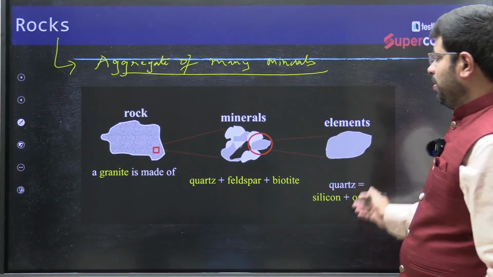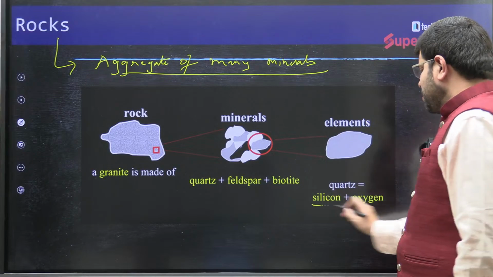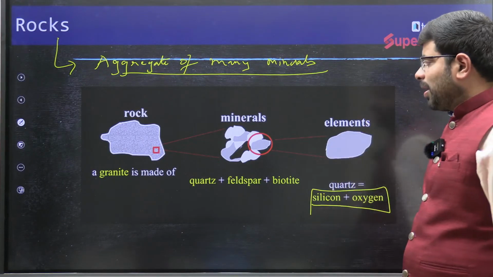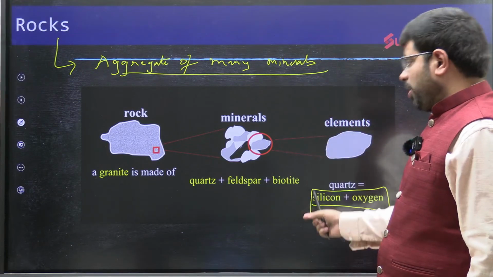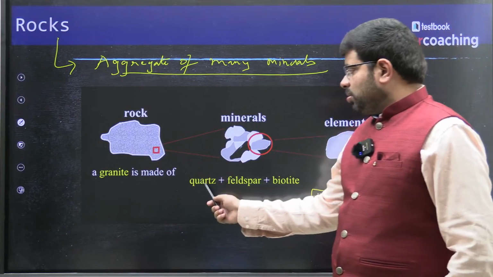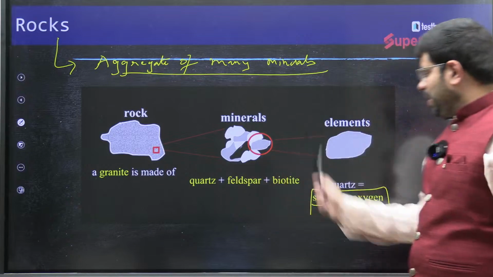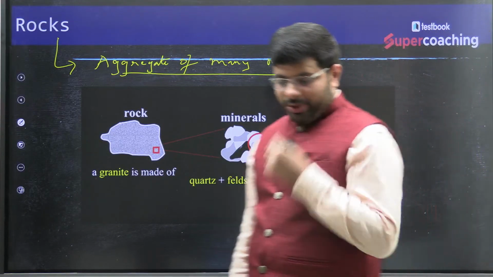Consisting of many elements. Say, you can see that quartz is a mix of silicon and oxygen. So rock, mineral, element. Granite is made up of quartz plus feldspar plus biotite, right? So granite is made up of quartz, feldspar and biotite. Quartz is made up of many elements like silicon and oxygen. So this is the difference.